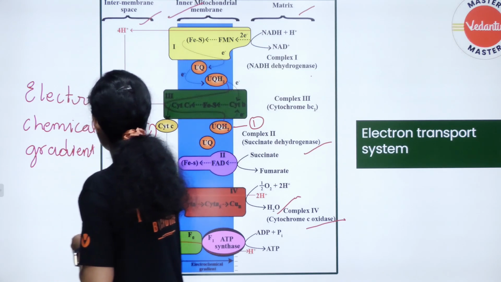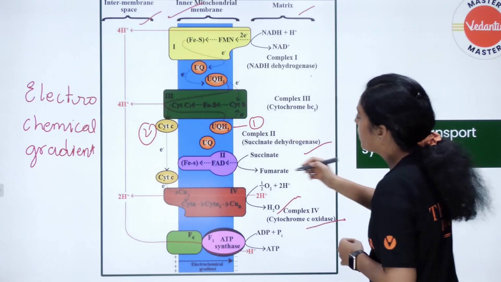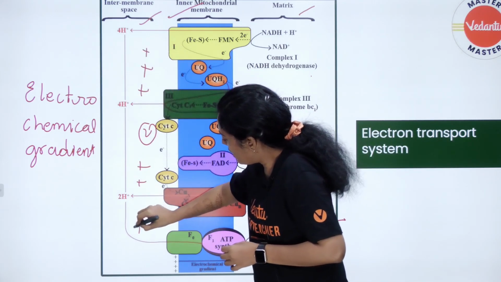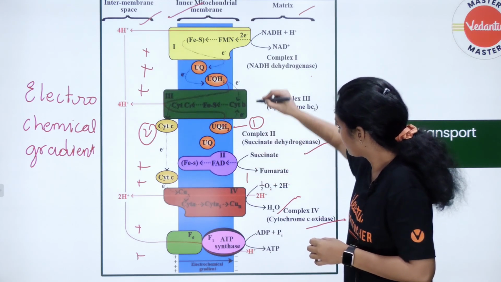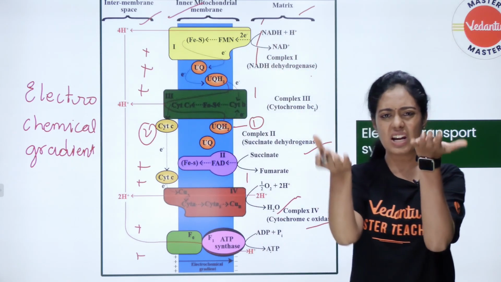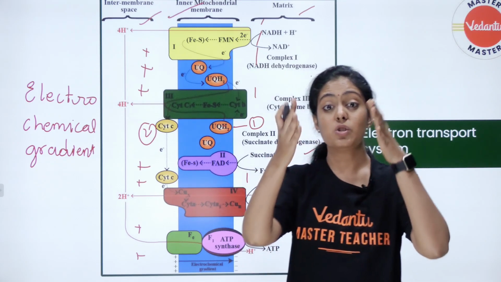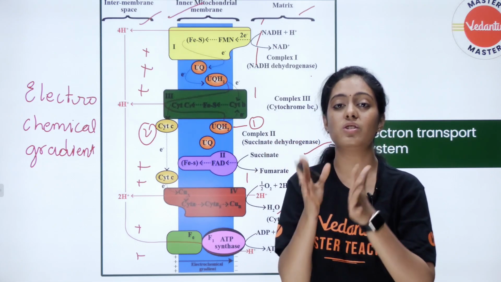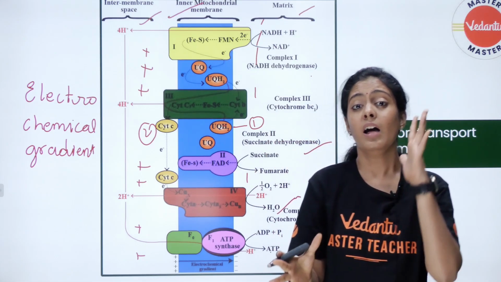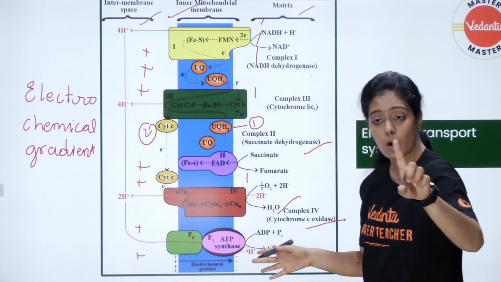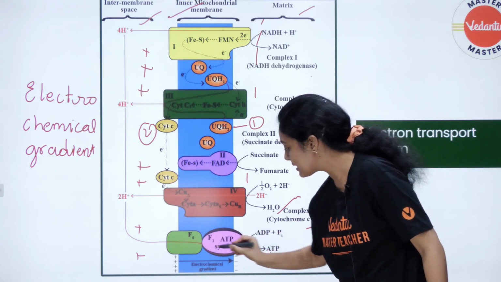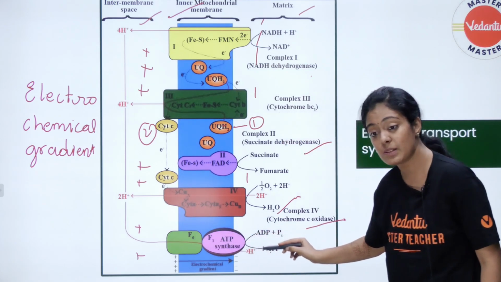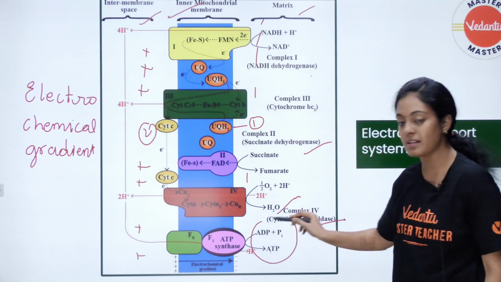Okay, so what is the gradient? Outside it is going to be positively charged. Here outside there will be a lot of positive charges, and inside there will be negative charge. Now generally there has to be maintenance of your electrochemical gradient. Equal charges have to be brought to both sides. If that is not the case, then what will happen? The protons pass through your complex 5. You can see here the protons are passing through your complex 5 and it results in ATP synthesis.